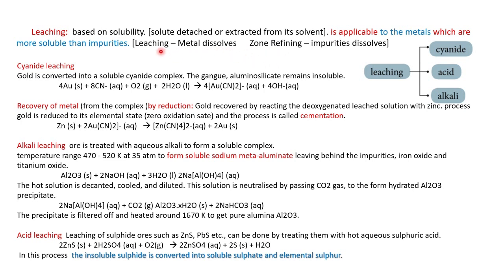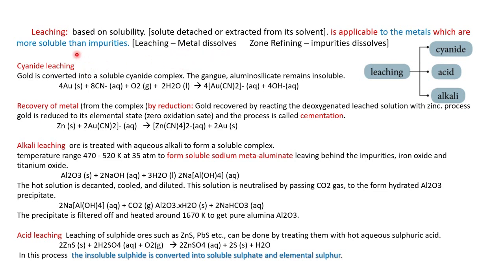When we say leaching, metal dissolves, we should remember aqua regia, that is the composition of 1:3 hydrochloric acid and nitric acid. This is aqua regia, in which gold dissolves. So the vendors who come on the roadsides cheat people, saying they are cleaning and polishing the jewels. In that name they cheat and take away the valuable gold. So we should remember that in leaching, the metal dissolves, based on the property.